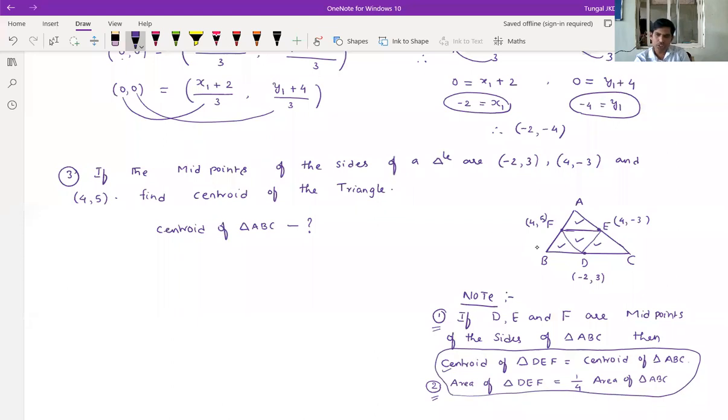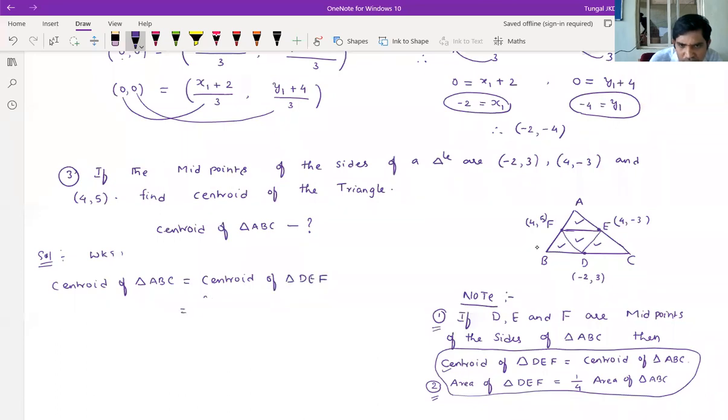Now come to the question. Here they have given the midpoints of the sides of the triangle. Then what do we have to find? The centroid of the triangle. So now we can use the formula. We know that centroid of triangle ABC is equal to centroid of triangle DEF.